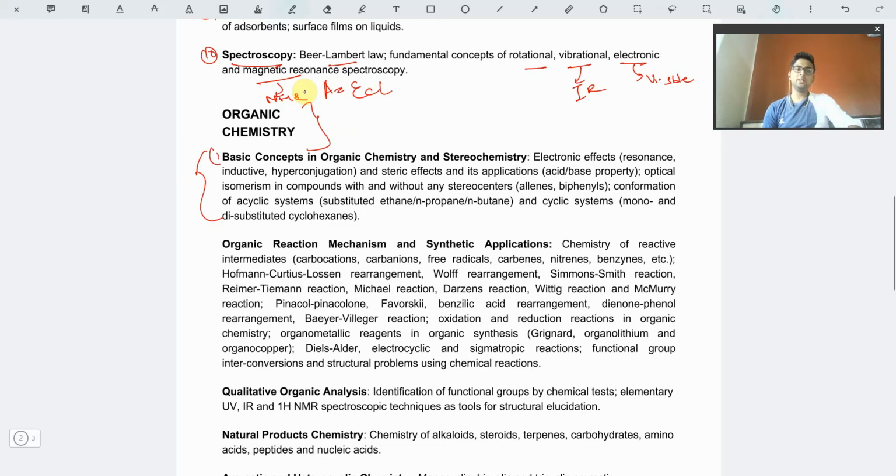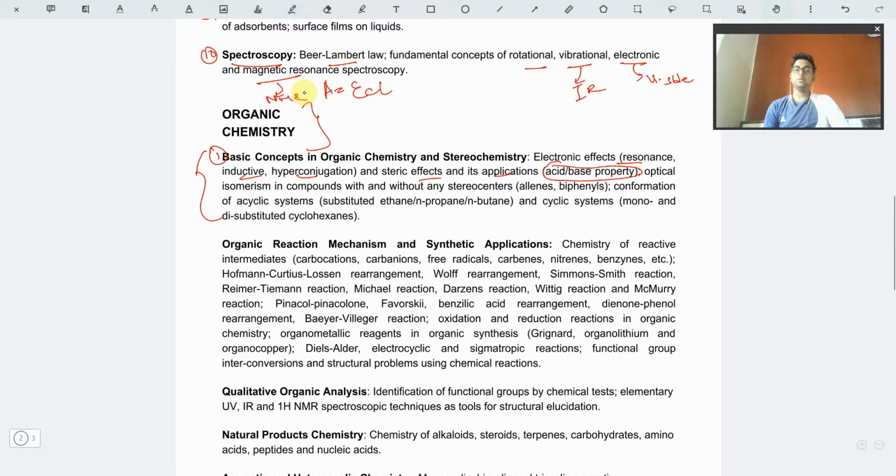So the first part in organic chemistry is the basic concepts and stereochemistry. Basic concepts you have already learned a lot about in your earlier classes in your graduation days: the resonance effect, the inductive and hyperconjugation effects, the steric effect and its applications, mainly the acid-base property, because many questions arise from this part.